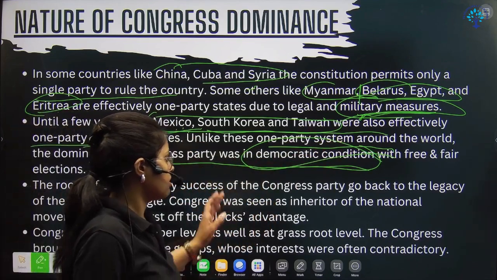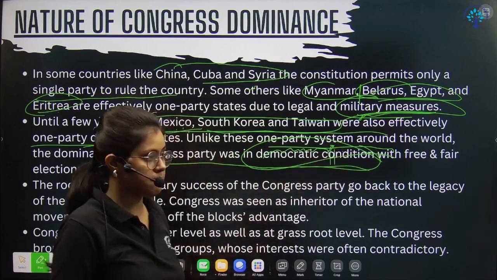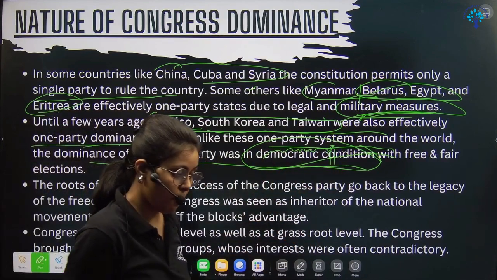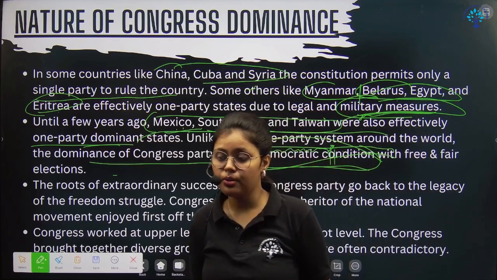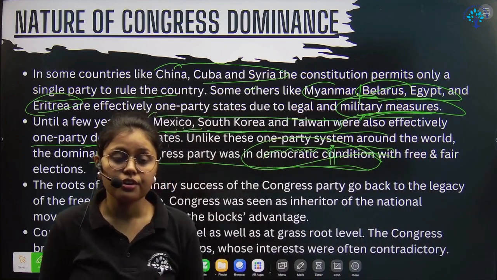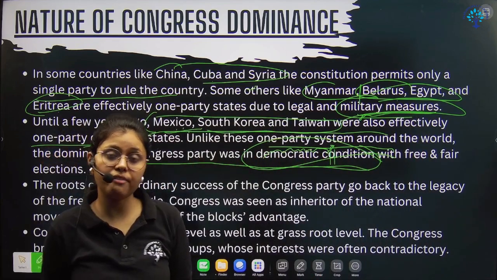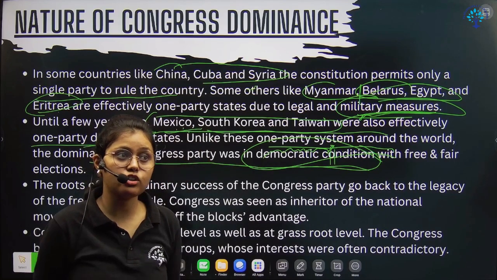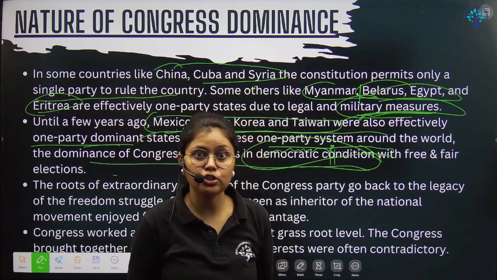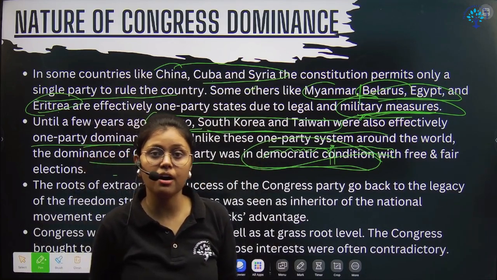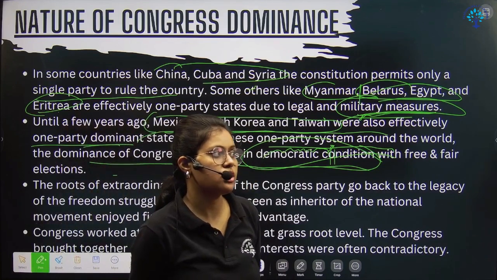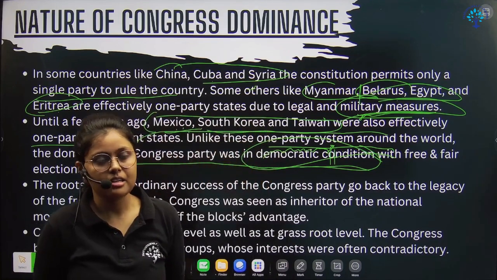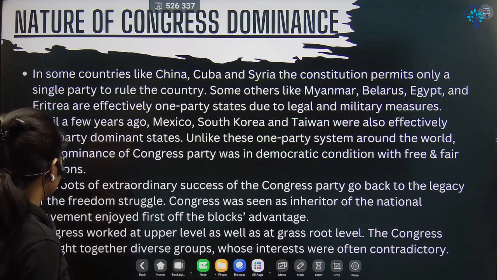But in India, there is no such namesake. We were properly going through an election. We were following the system. We were having a free and fair election. But after having everything, the Congress party managed to get the majority of votes because of their charisma, because of the work they had done during the national movement, right? So the story of one party dominance in India is different from all other countries, right?